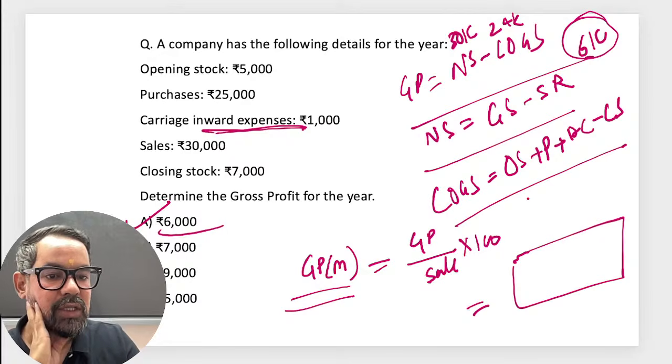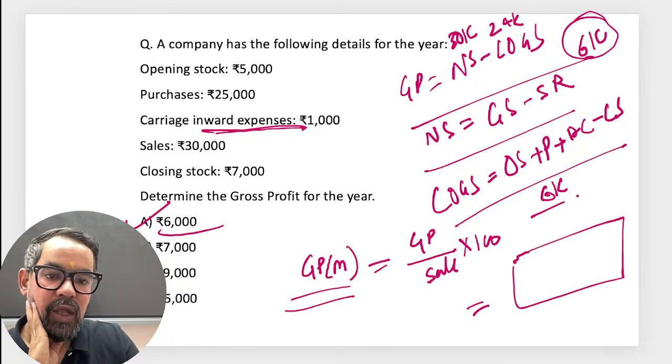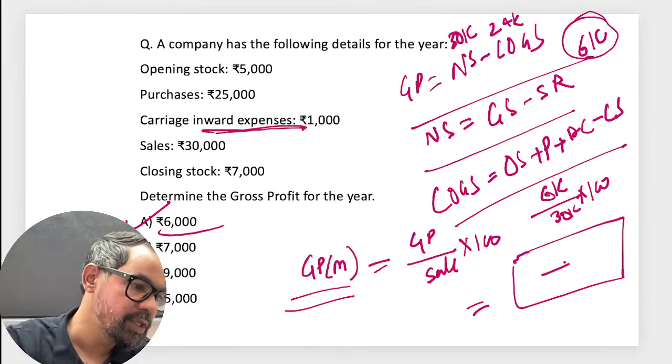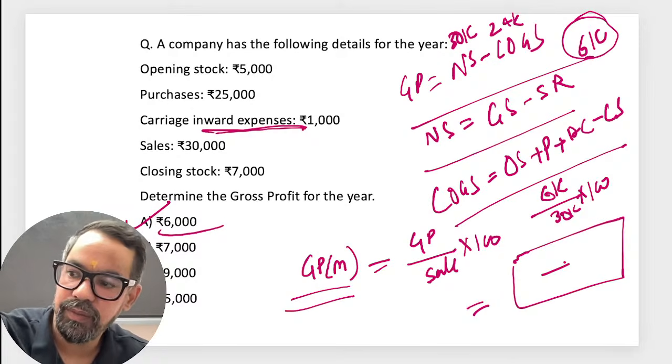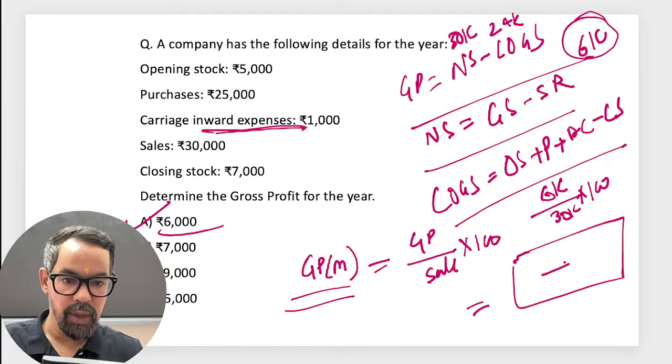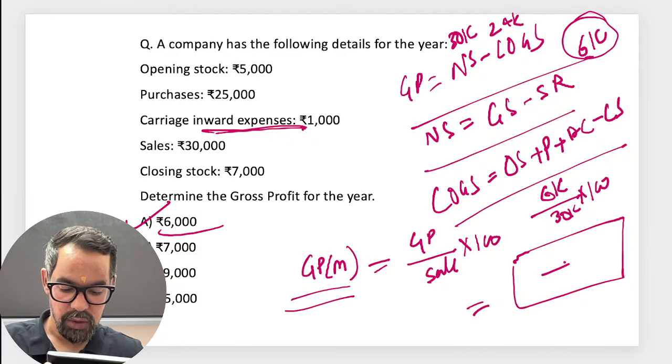Your gross profit is 6,000 divided by sale of 30,000 into 100. The outcome will be your answer. It is coming 30%. And you can use a calculator also if you require. 6,000, 30,000.